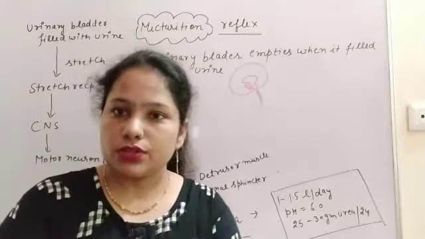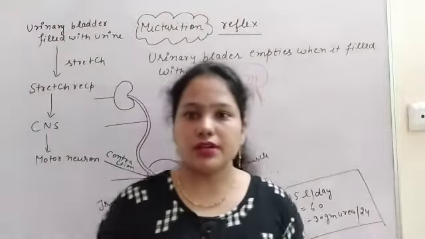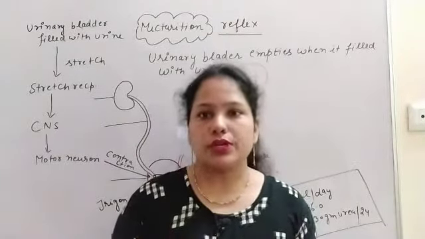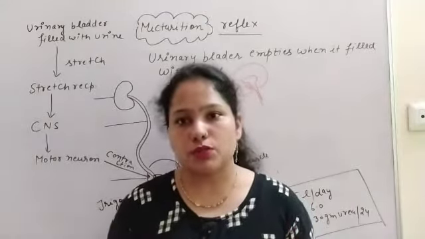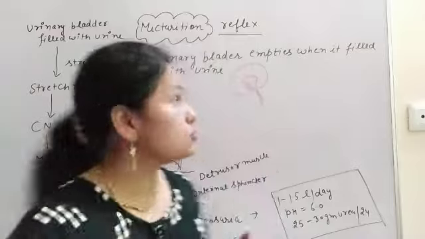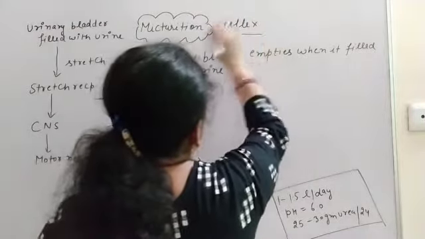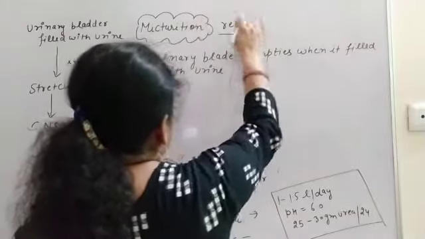Reflex action you understood in 10th class. So what is the reflex action? A sudden autonomic, or you can say automatic response to a particular stimulus, that is the reflex. So this is under the control of the brain, so it is also known as micturition reflex.